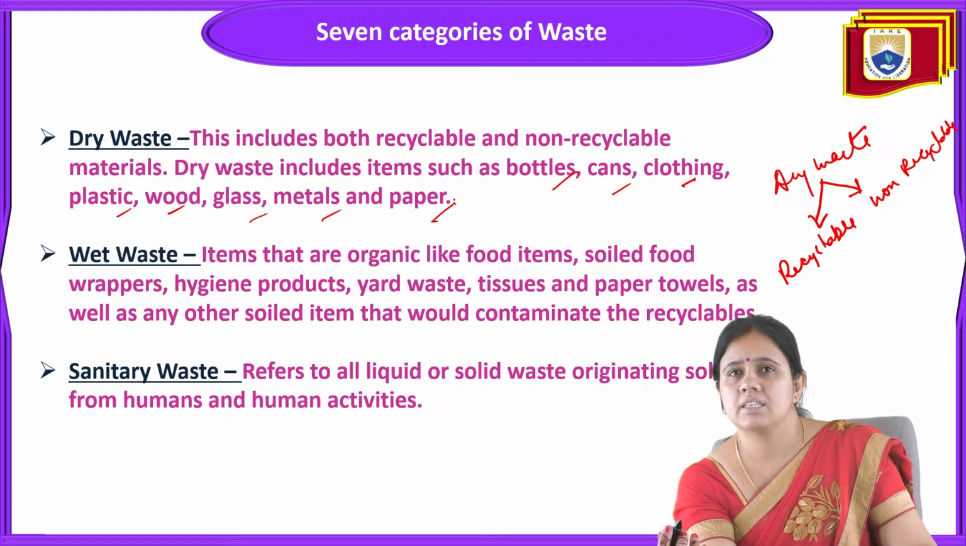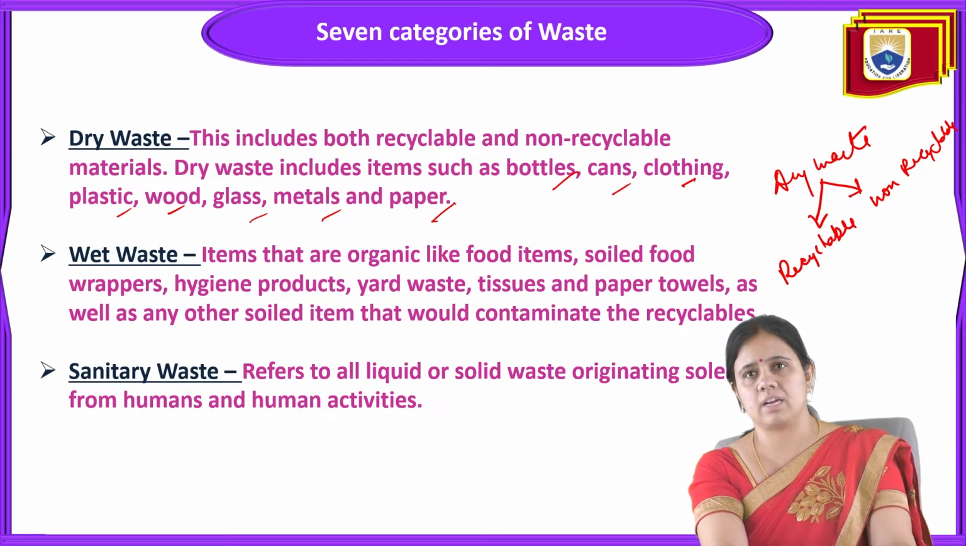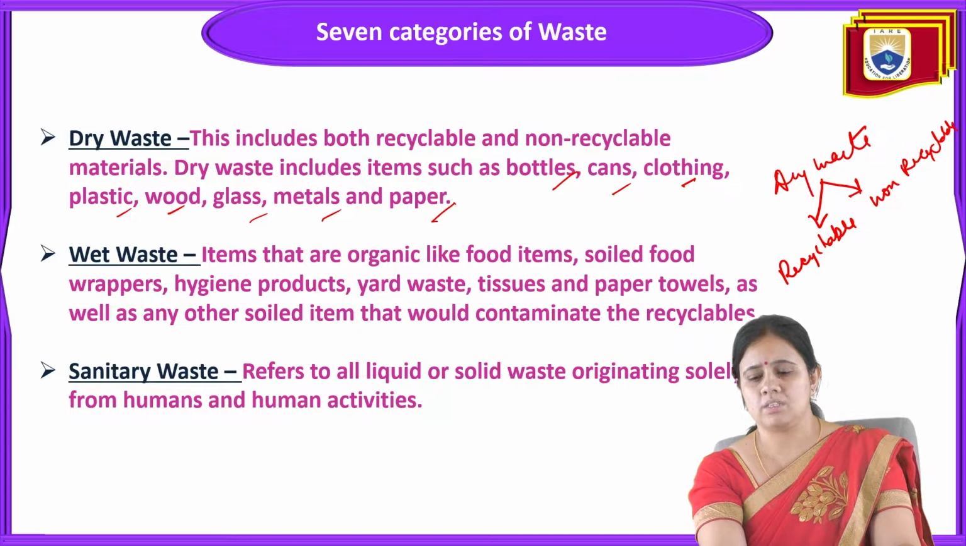So all those wastes that are dry in nature are first sorted into dry waste. All the waste that is dry, like bottles, cans, clothing, plastic, wood, glass, metal and paper, all these are dry waste. So first of all, it has to be divided into the dry waste category. And from dry waste, there are again two categories, recyclable and non-recyclable. Either way, it should be categorized into dry waste.